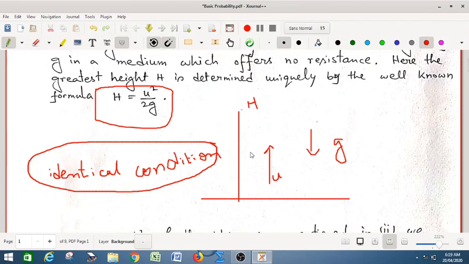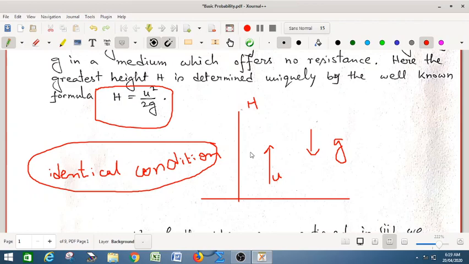So here we predict the value of h with certainty if the initial velocity u and acceleration due to gravity g are known. We find that the experiment once performed cannot be performed again exactly under the same conditions, since in practice the value of the initial velocity u in any two trials cannot be made exactly equal.